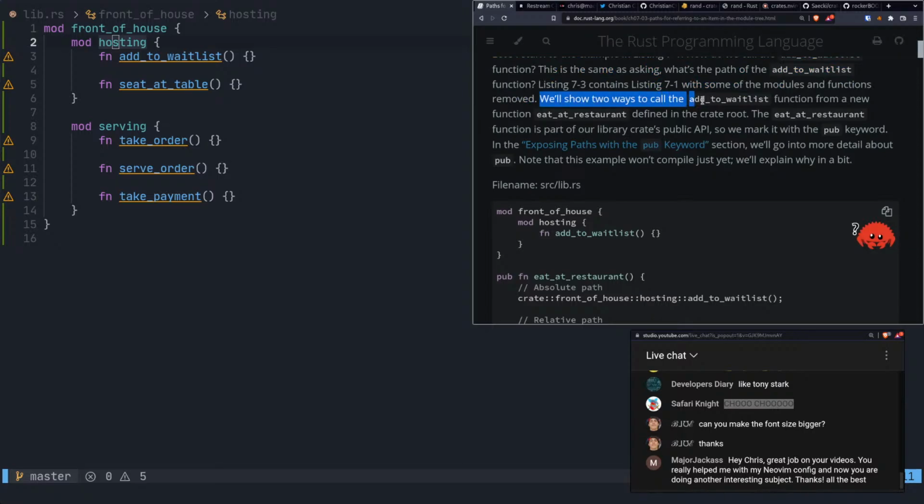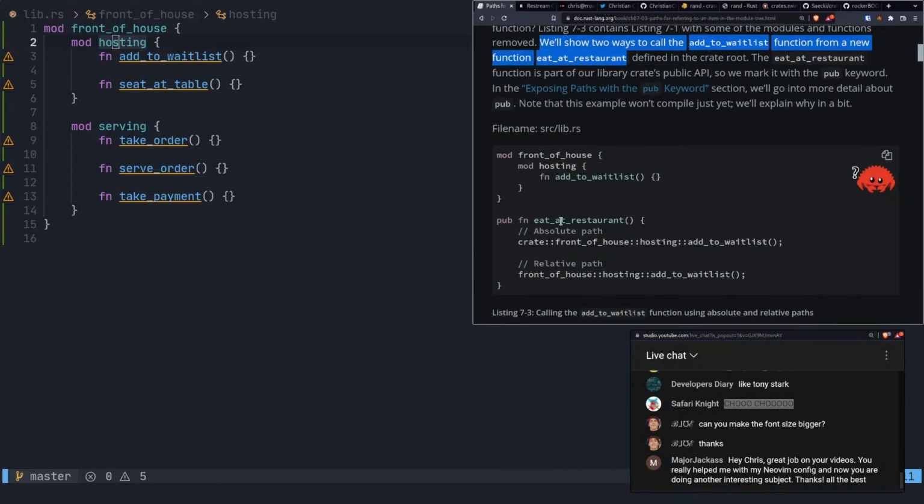We'll show two ways to call the add_to_waitlist function from a new function, eat_at_restaurant. Okay, so this is eat_at_restaurant, and we want to call add_to_waitlist, but the module is local to us, while this is a submodule. So we want to call this submodule inside of this public function here. All right. Let's see, do they say anything too groundbreaking here? The eat_at_restaurant function is part of our library crate's public API. So this is part of the public API because it's public. This is private by default, so it's not available.